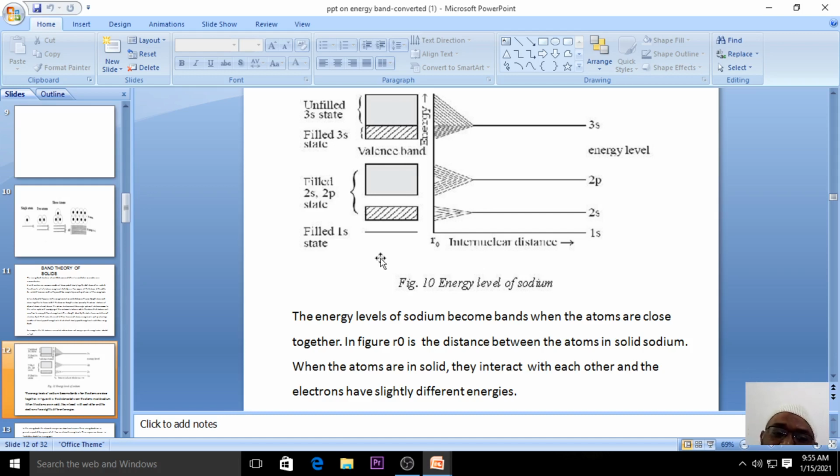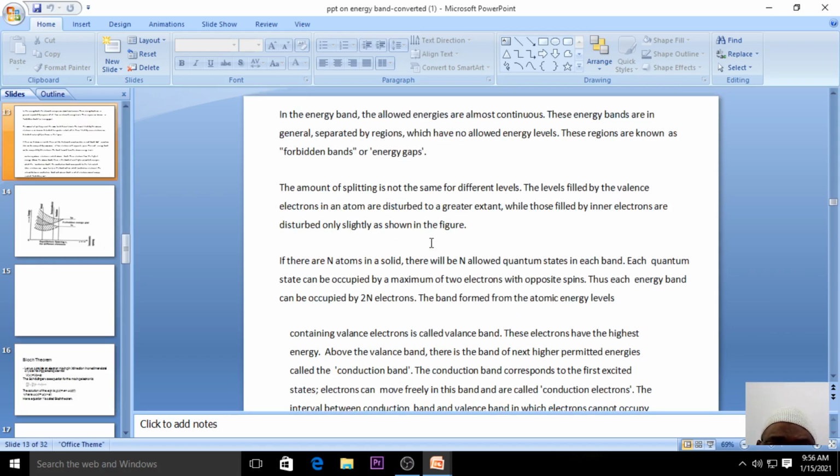Now let us see how the energy levels of sodium become bands. The energy levels of sodium become bands when the atoms are very close to each other. Here, what is R naught? R naught is the distance between the atoms in solid sodium. When the atoms are combined and interact with each other, the electrons will have different energies. So this is the case of the energy band in a solid, and particularly we take the example of sodium.